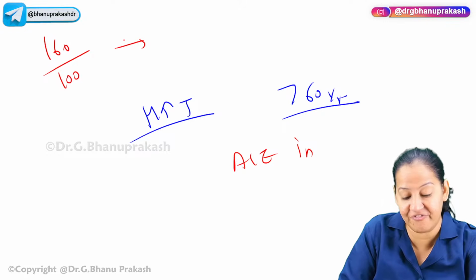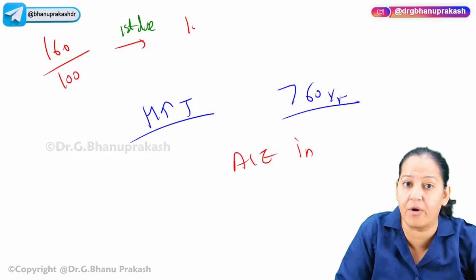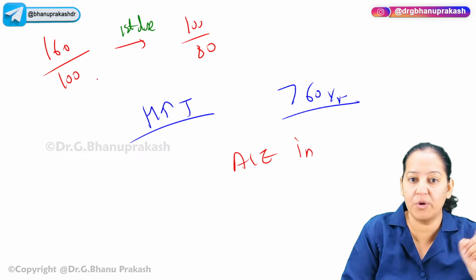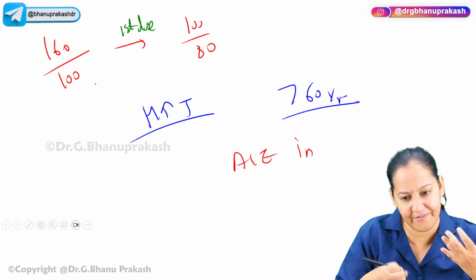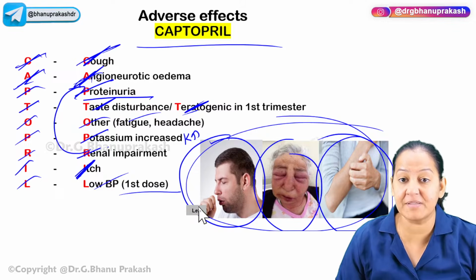But if you give the first dose suddenly, after the first dose, hypertension can suddenly fall. It can be 100 by 80, like that. So don't give the first dose suddenly. Increase it gradually. First you give half dose, then gradually you increase it. Otherwise the person can go into hypotension.